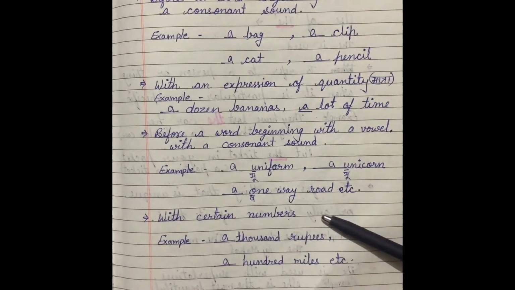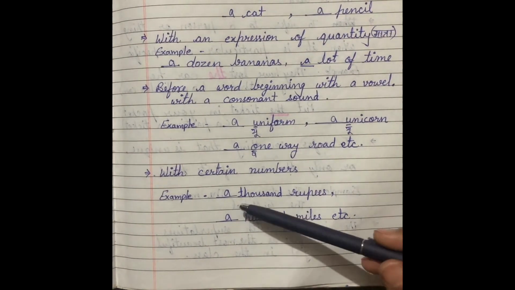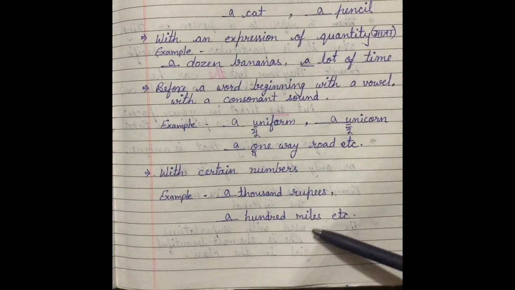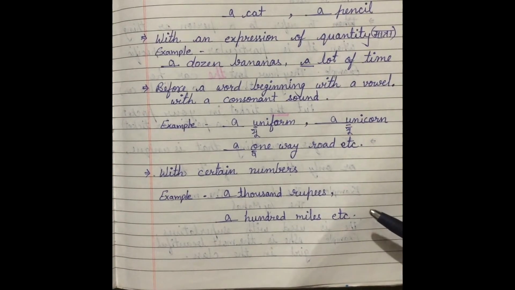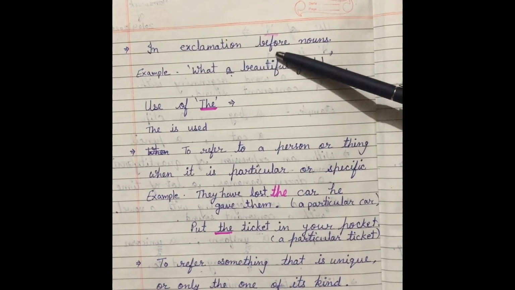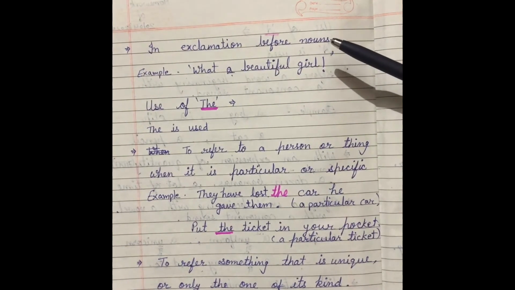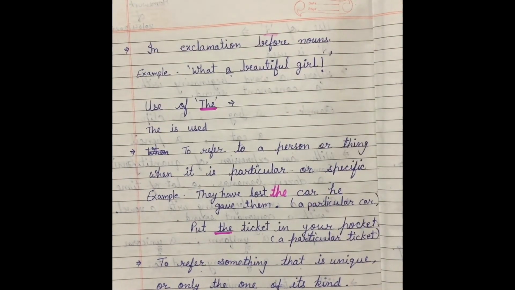With certain numbers, कुछ ऐसे numbers भी होते हैं जिनसे पहले हम a का use करते हैं, like 1,000 rupees, 100 miles, etc. These type of numbers we will use a before. Next rule related to use of a. In exclamation before nouns, जो exclamatory sentence होते हैं उनमें भी noun से पहले हम a का use करते हैं. For example, what a beautiful girl, what a beautiful painting. Before noun we use a. These are the uses of a and an.